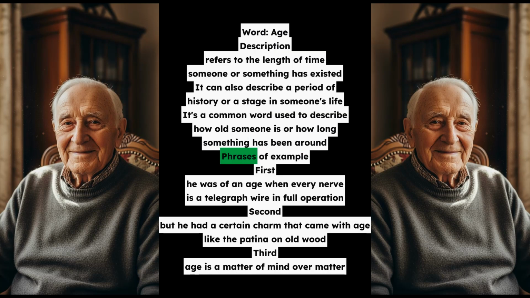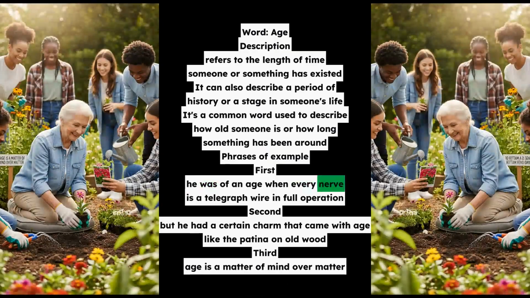Phrases of example. First, he was of an age when every nerve is a telegraph wire, in full operation. Second, but he had a certain charm that came with age, like the patina on old wood. Third, age is a matter of mind over matter.